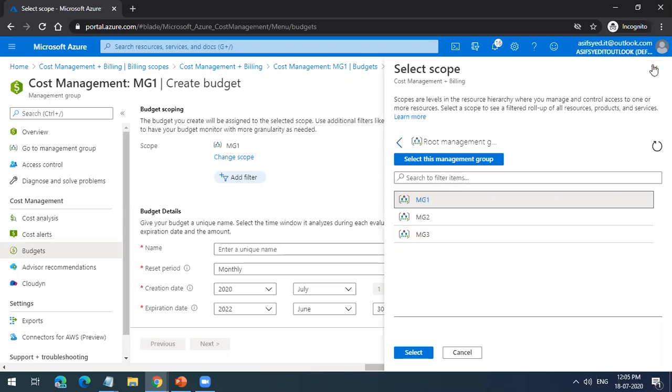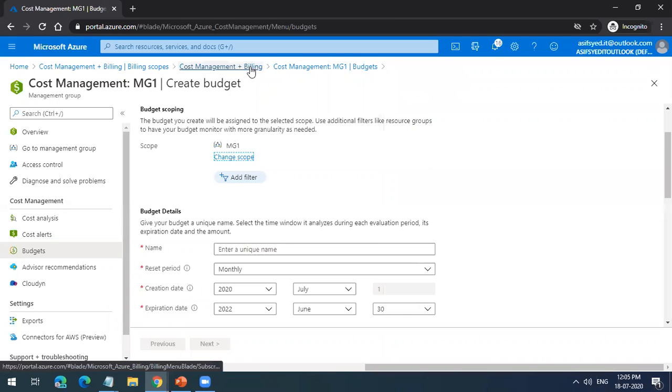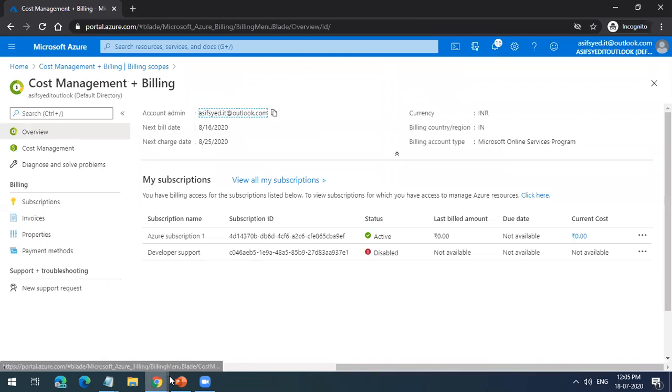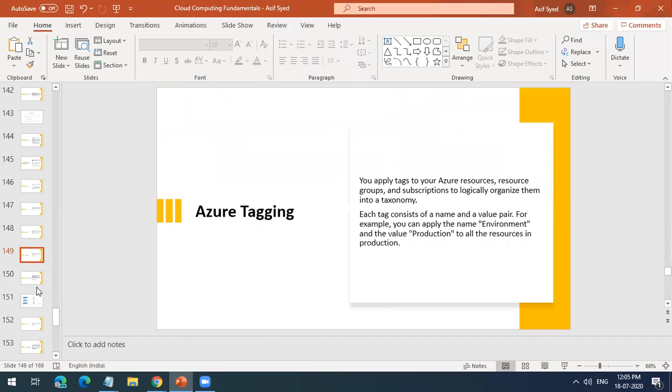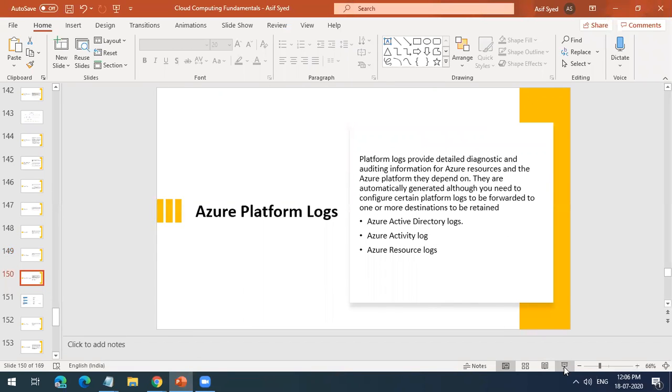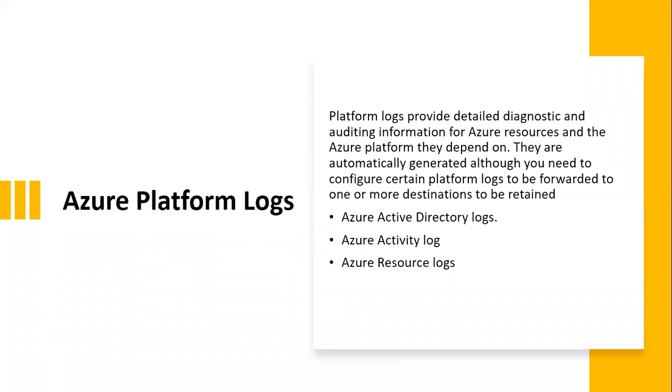So this was about cost and management. This is the basic thing which is there for management only. The other important feature which you have to understand is the platform logs, what Microsoft gives you. So logging is the big thing you have to understand. In Microsoft, you get detailed diagnostic and auditing information for all your Azure resources. Okay. So there are 3 types of logs which you get. One is the Azure Active Directory logs, then you have the Azure Activity logs, and you have the resource logs.